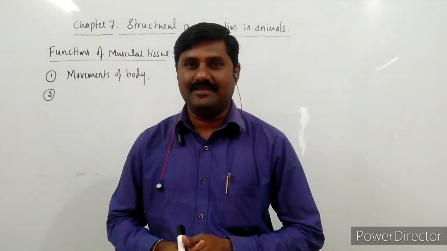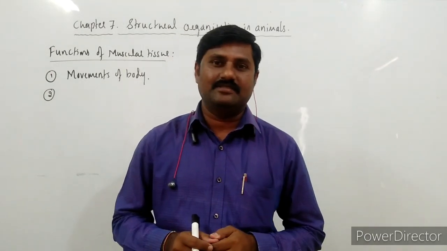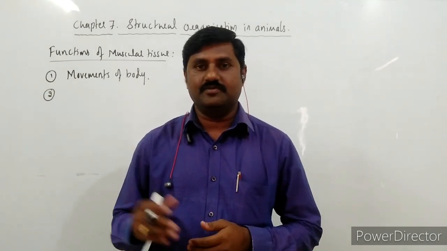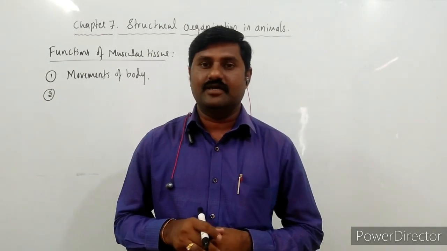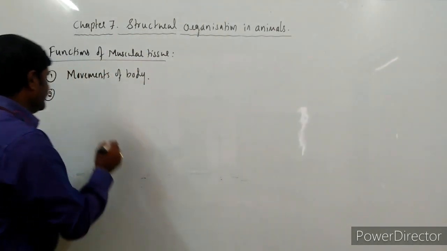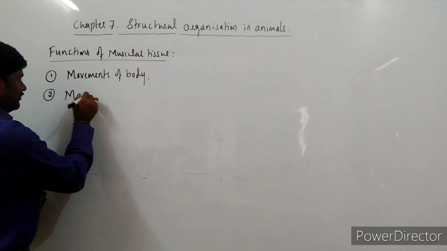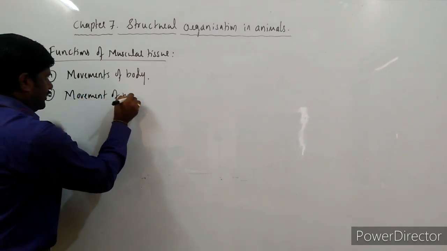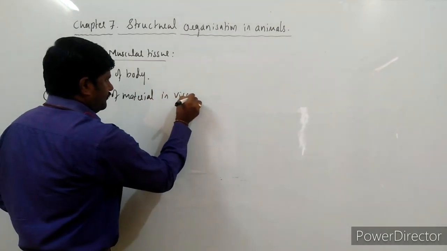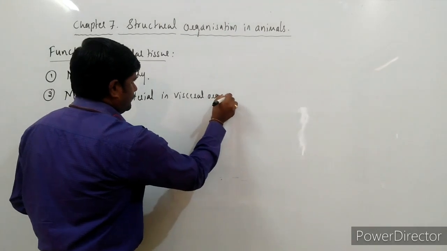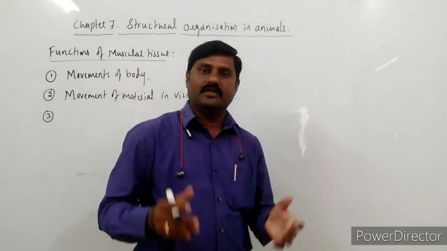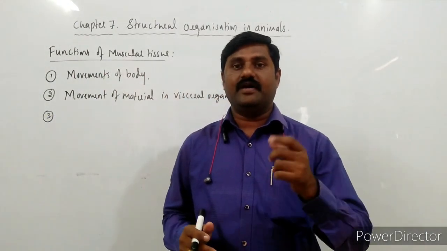As we had seen, one type of muscles is present in the intestine, and it is responsible for the movement of the food material through the intestine, right? So movement of materials in visceral organs is also one more function of the muscular tissue. And the next one is very important.